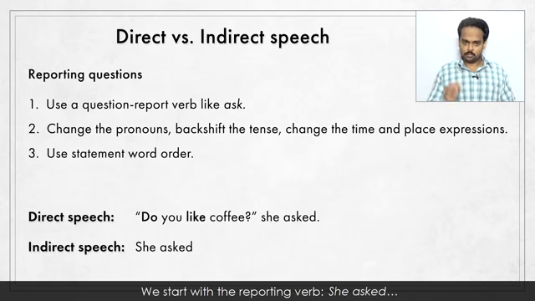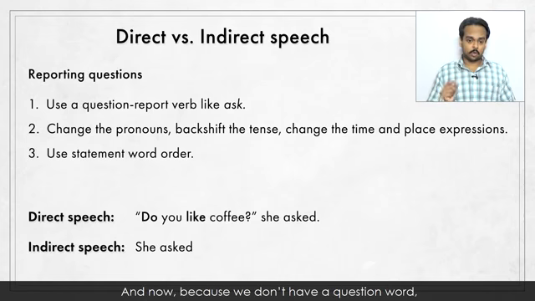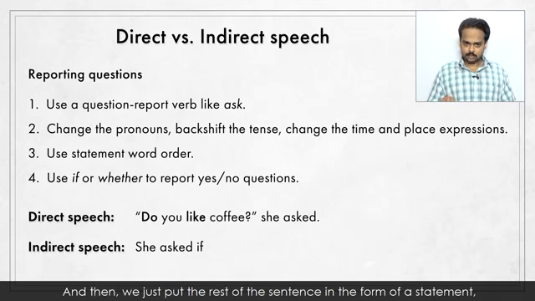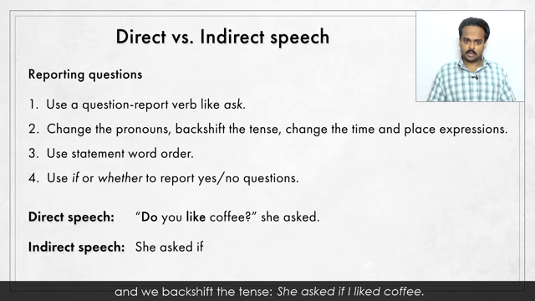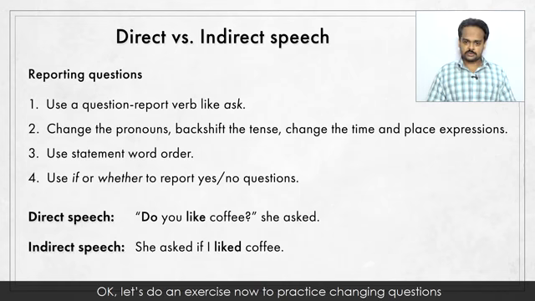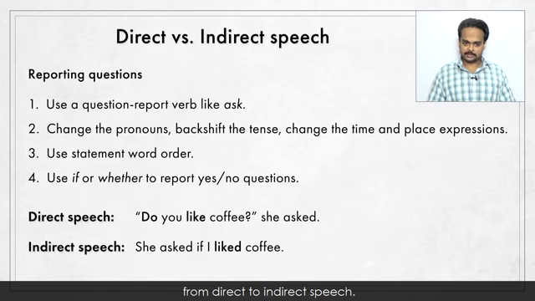We start with the reporting verb, she asked, and now, because we don't have a question word, we use either if or whether. I'm going to use if here, and then we just put the rest of the sentence in the form of a statement and we backshift the tense. She asked if I liked coffee. Again, no question mark.